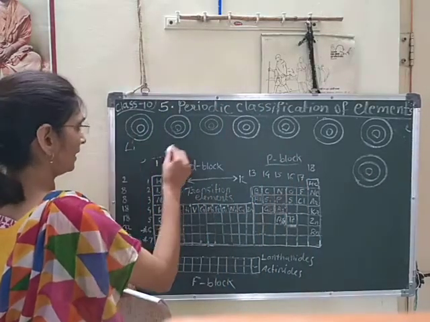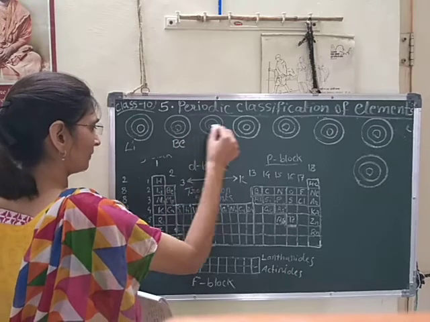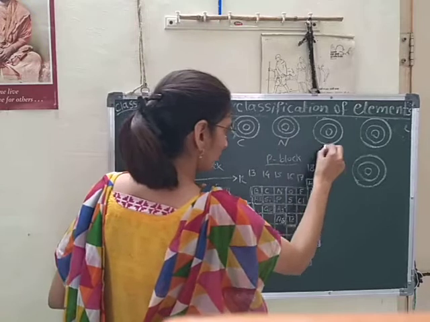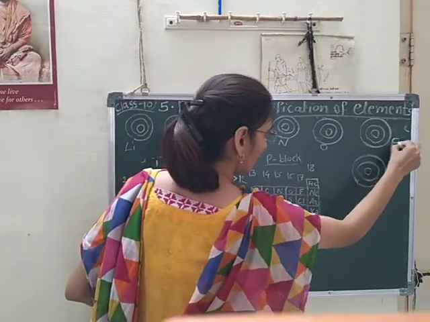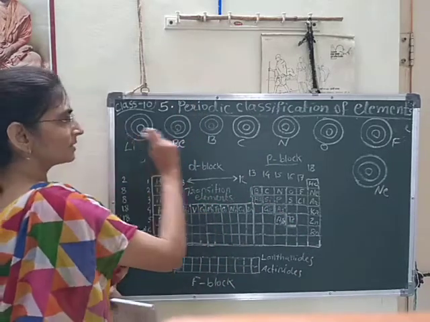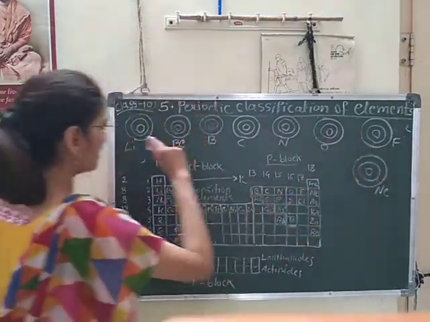Lithium, then beryllium, then boron, carbon, then nitrogen, oxygen, fluorine, and this is neon. Here we can see each element has only two orbits.